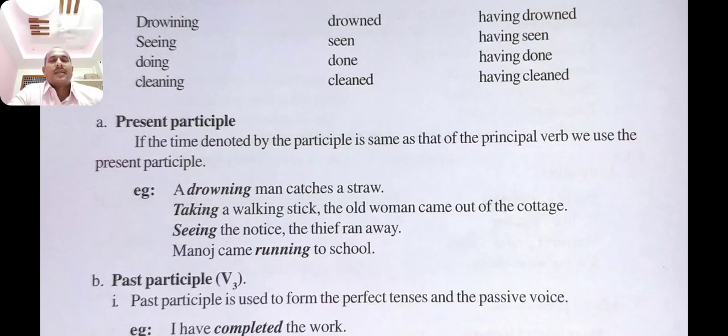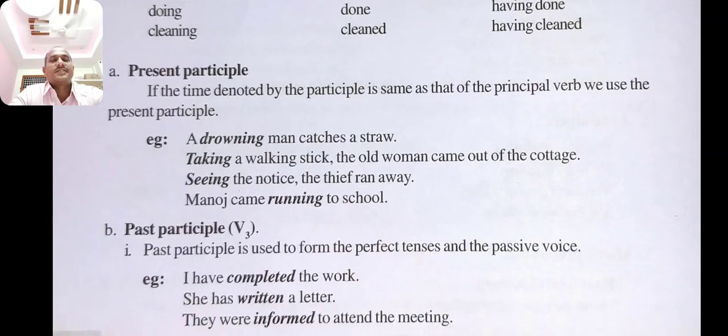Example: a drowning man catches a straw. Taking a walking stick, the old woman came out of the cottage. Seeing the notice, the thief ran away. Manoj came running to school. These are the examples of present participle.